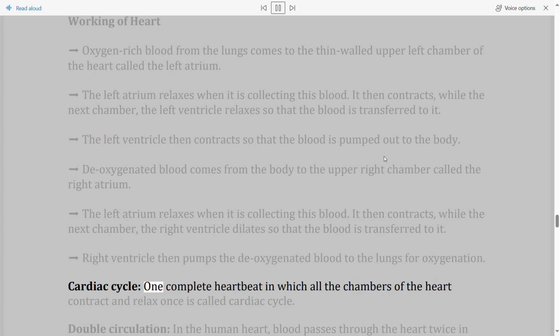Cardiac cycle. One complete heartbeat in which all the chambers of the heart contract and relax once is called the cardiac cycle.